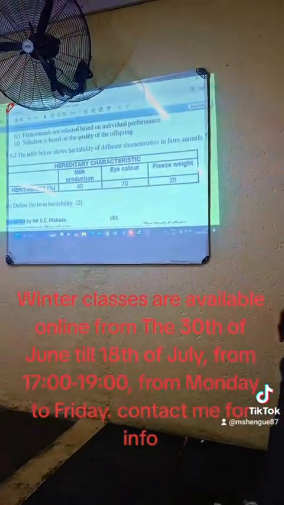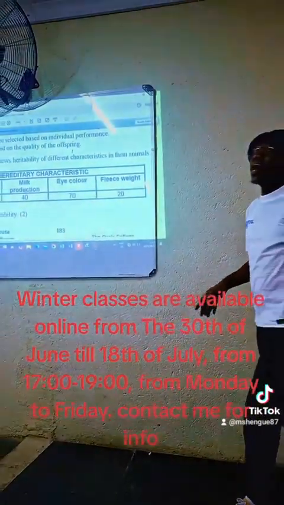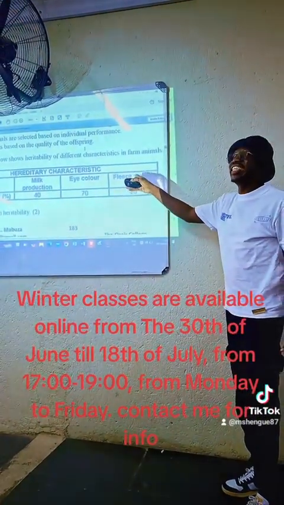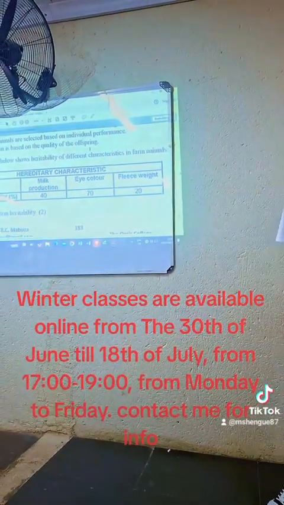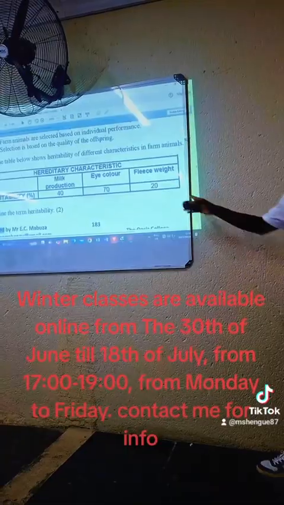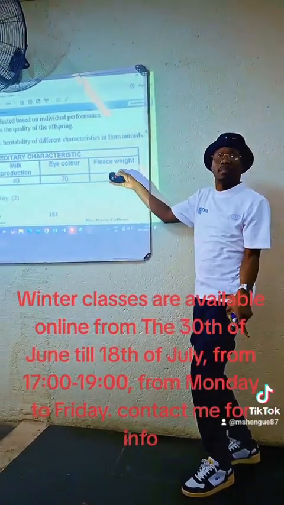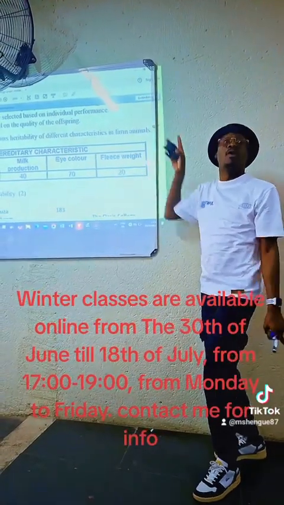Is fleece weight determined mainly by genes or environment? Environment. How much of this characteristic is determined by environment? 80%. How much is determined by genes? 20%. Therefore, there's less chance that this one is going to be passed on to offspring, because it is determined less by genetic factors and more by what?